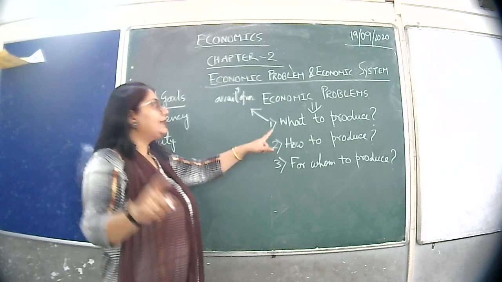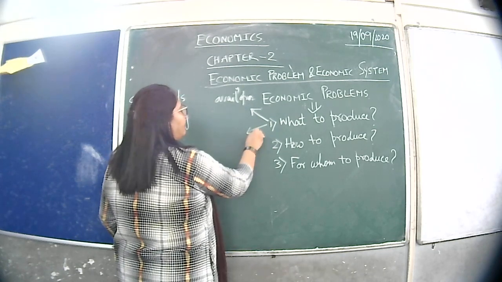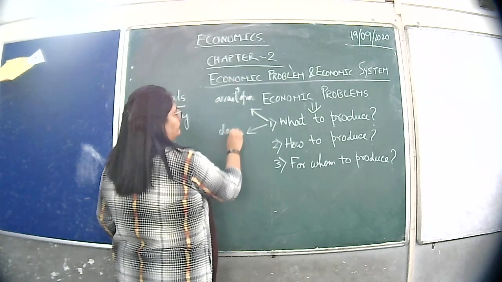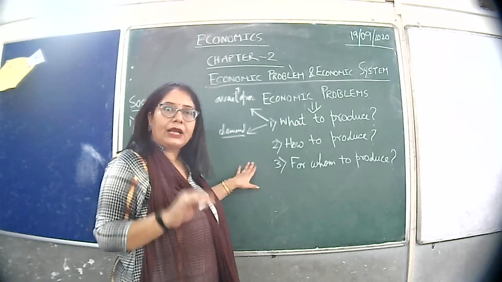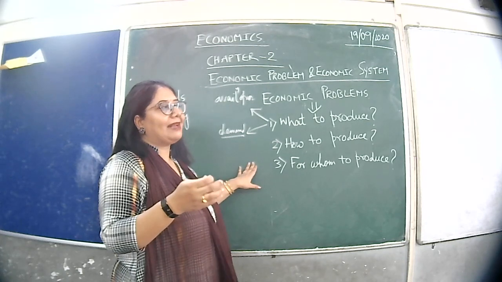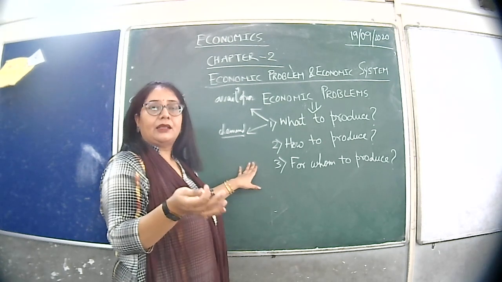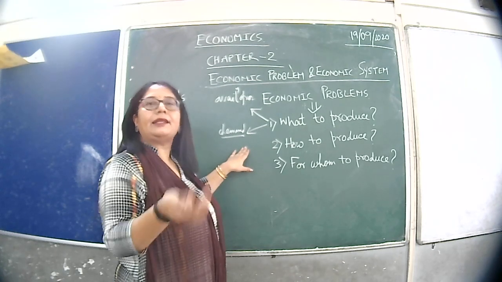There is another criterion on which this depends. That is the demand. For example, in your country, there is huge demand for, say, rice. So, the country will produce more rice because the demand is there.